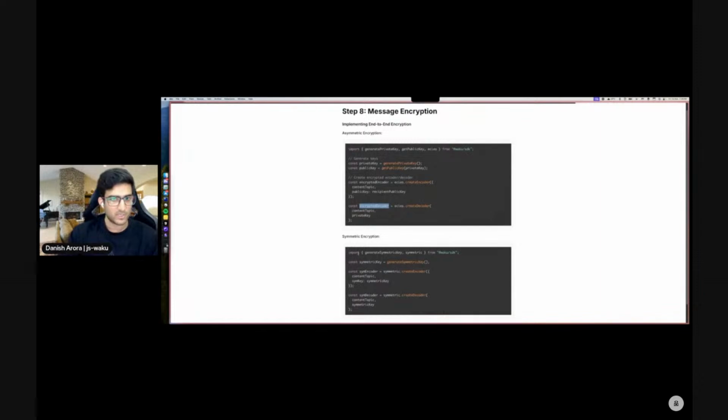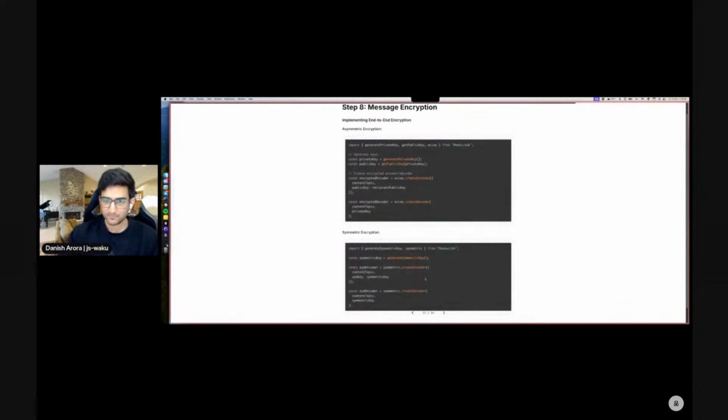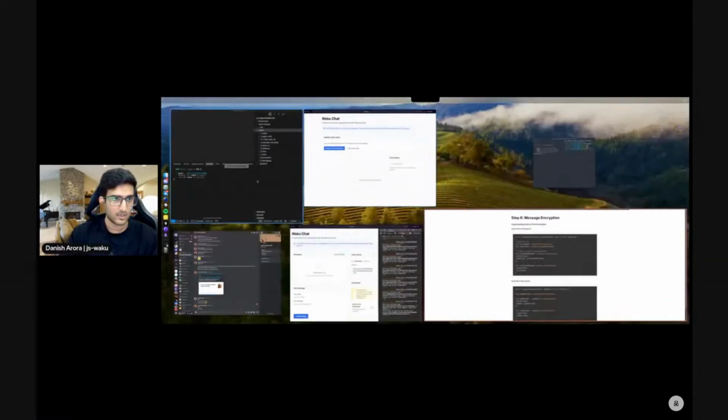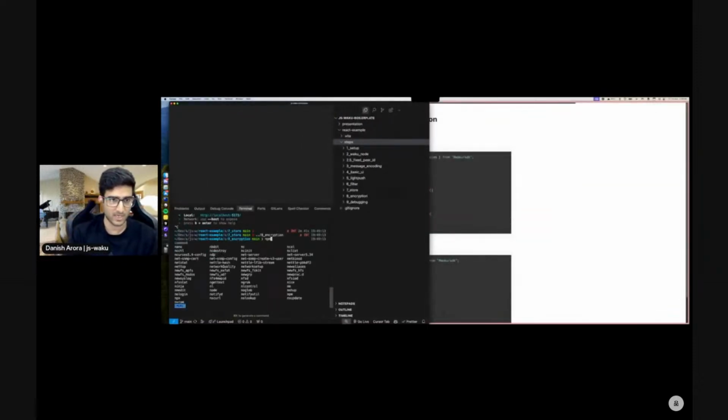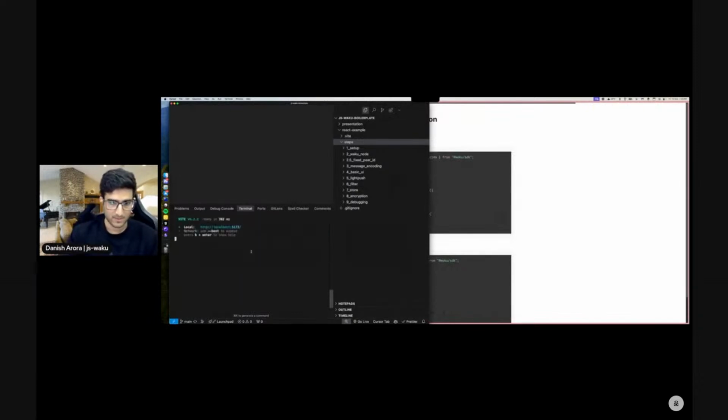Similarly, for symmetric key encryption, we import this also from Waku/message-encryption, not from SDK, or maybe it is re-exported. We'll have to double check on that. We create a symmetric key. We create an encoder for that symmetric key and also a decoder. And all of these steps and their code bases will be attached. I'll share them in the comments and they will be attached somewhere in the description or somewhere down below.